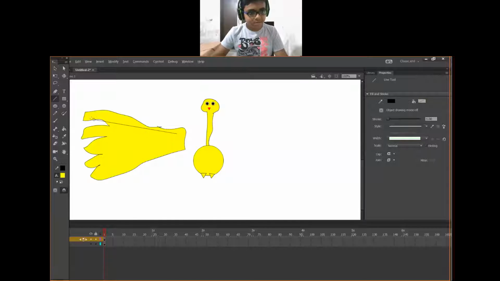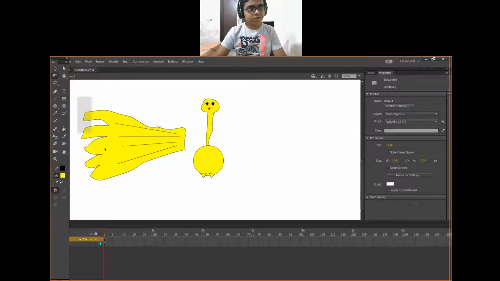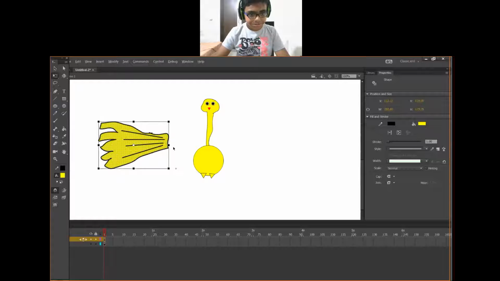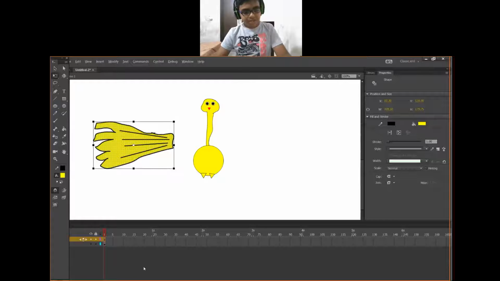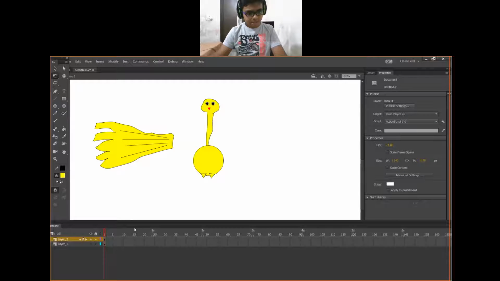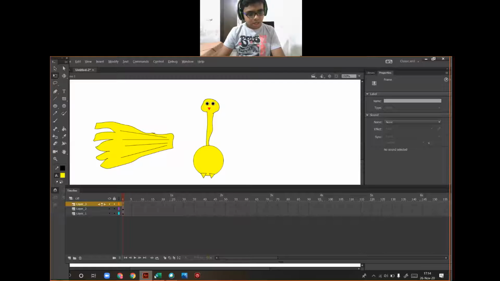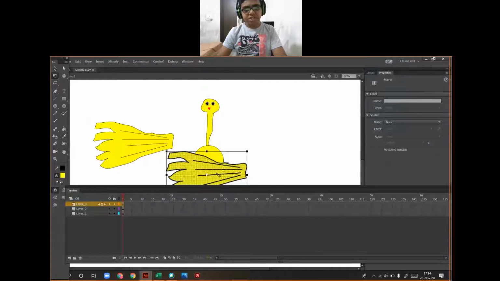And make some lines like this. Use the free transform tool. Select this and make it somewhat smaller. Press Ctrl C to copy, and use the next layer and press Ctrl V to paste in center.